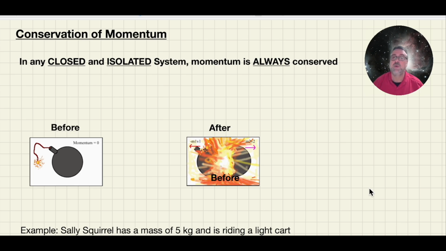But notice the two conditions there. We're talking about closed and isolated. What do we mean by closed and isolated? So by closed, we mean that no mass enters or leaves the system.